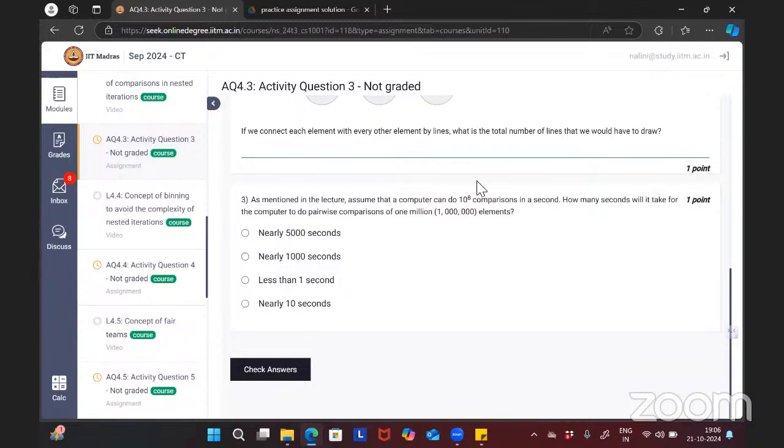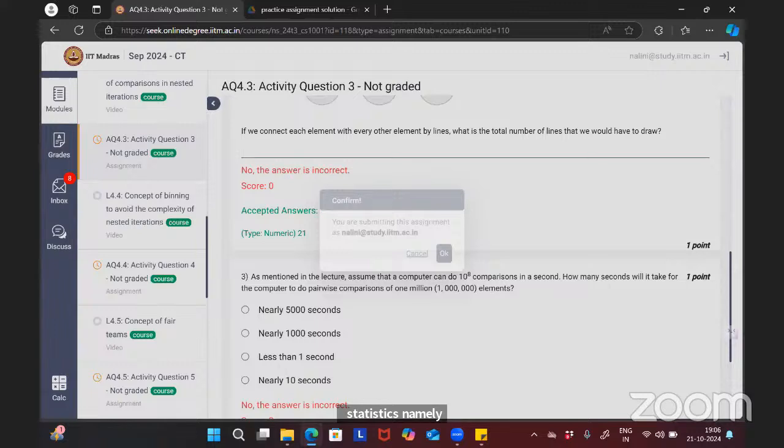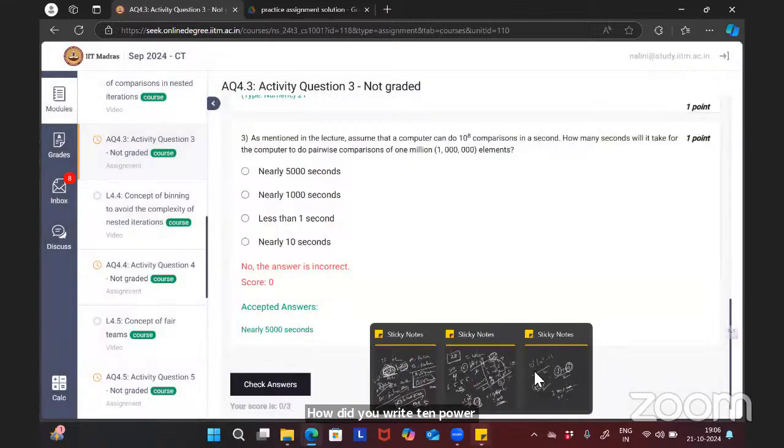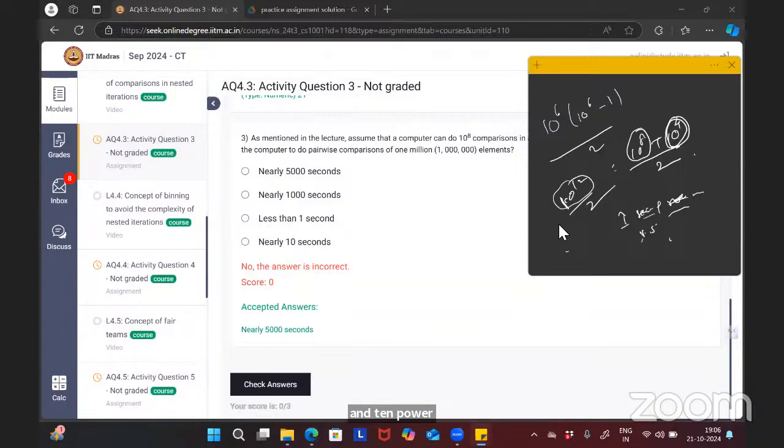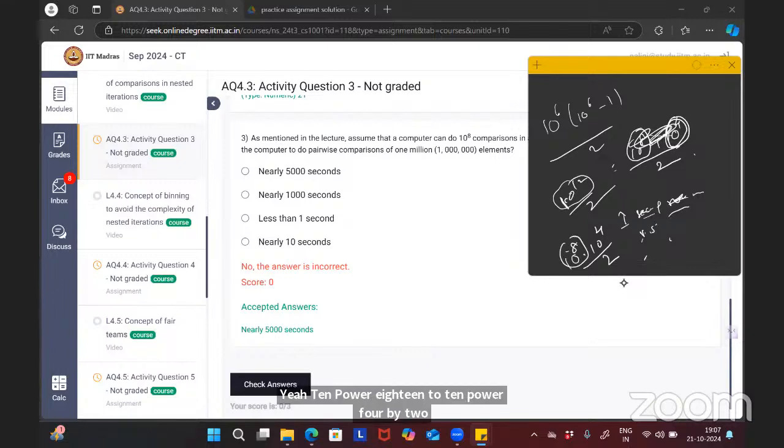Let me see the answer. How did you write 10 power 12 as 10 power 8 and 10 power 4? How can we write 10 power 12 in terms of 10 power 8? It is 10 power 8 into 10 power 4 by 2, so 10,000 by 2. It is 5,000 seconds. Nearly 5,000. The answer is correct.